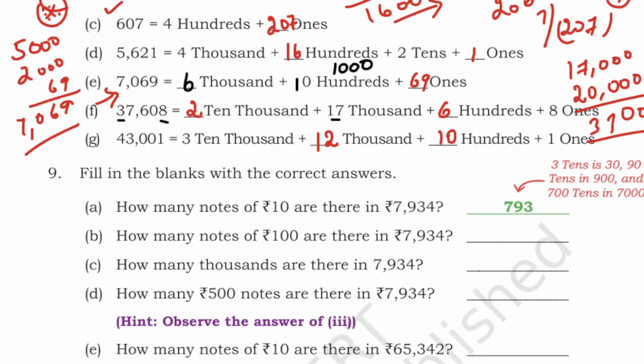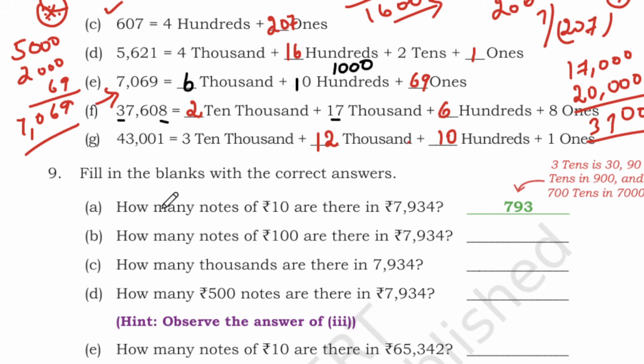So next we have fill in the blanks with correct answer. How many notes of 10 are there in 7,934? So how many 10 notes are there? Okay. So let's round this for 7,000 first. I'm going to show you a very important thing now, students.